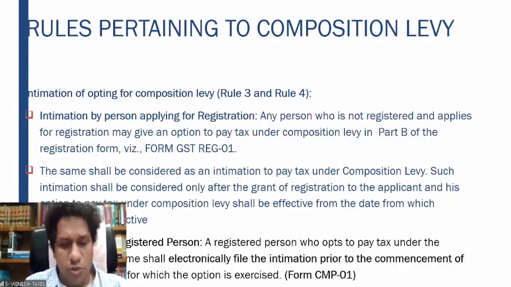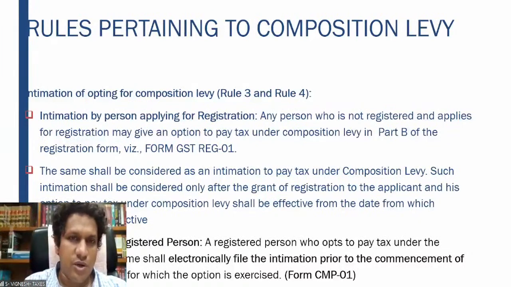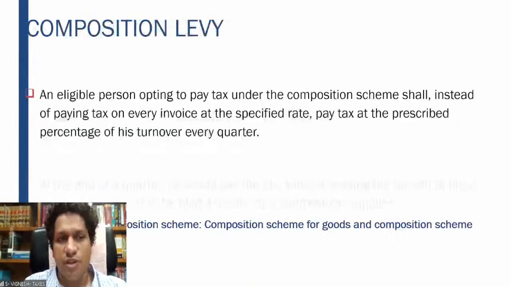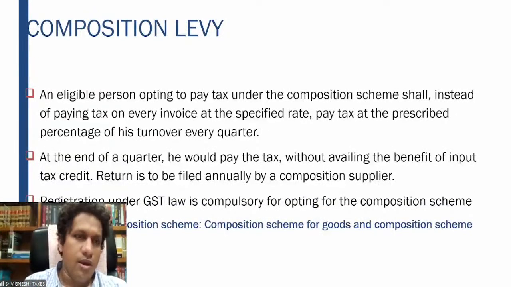Then a person who opts to pay the tax under the composition scheme prior to the commencement of the financial year. See, basically from the next financial year, that is 1st April 2022, you want to exercise the composition scheme for that year. Before 1st April 2022, you have to exercise that option in form CMP-01. This is the form where you exercise the composition scheme before the commencement of the next financial year.